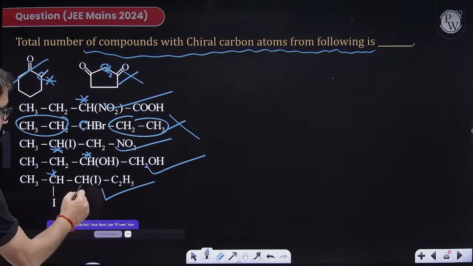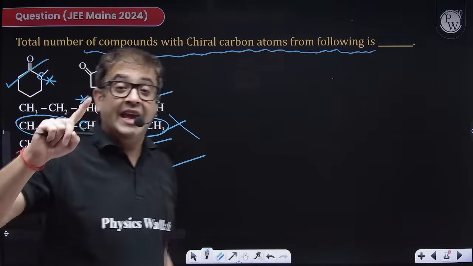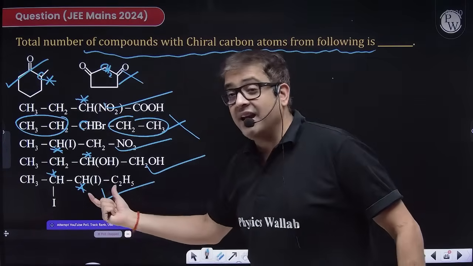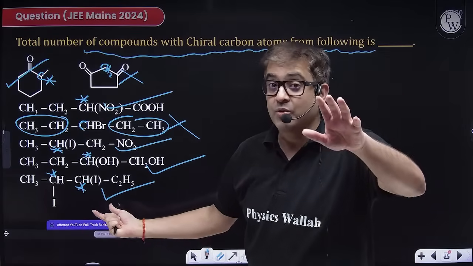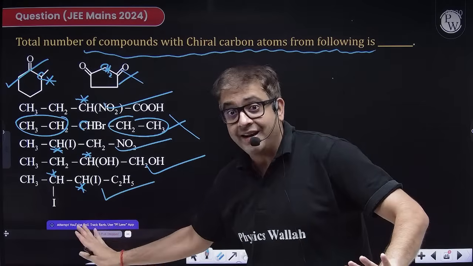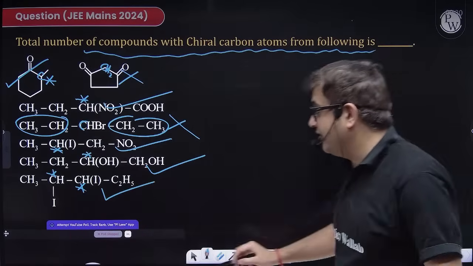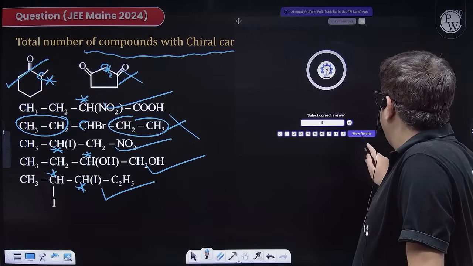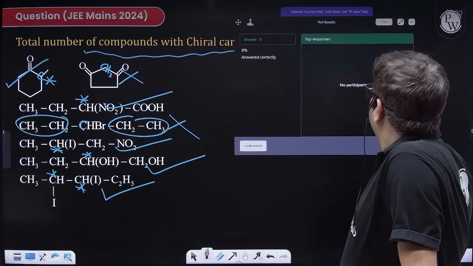Here this is also chiral. It may have a meso form, but it may not, because they are giving you a simple structure, so you can assume any. And if it is not meso, then it is chiral. So how many options do I have? 5. So let me check. Your answer is 5.